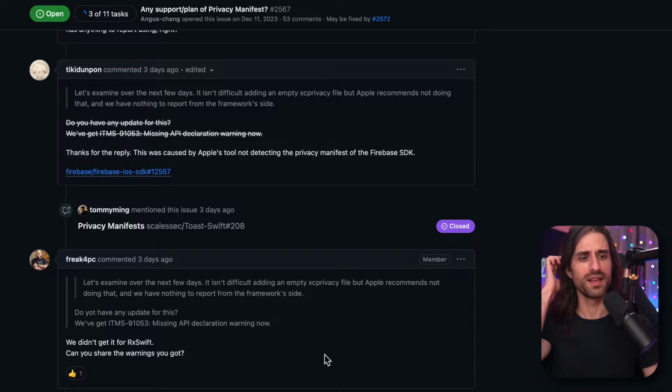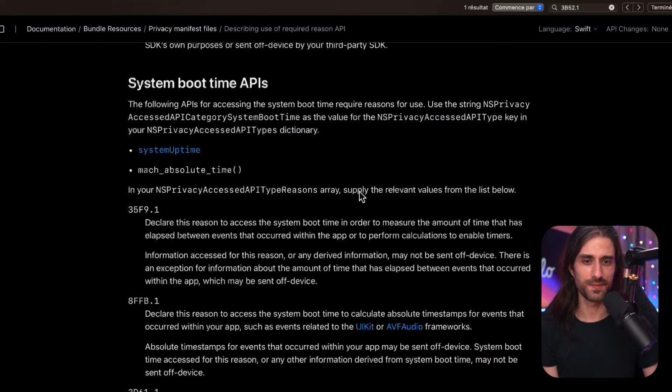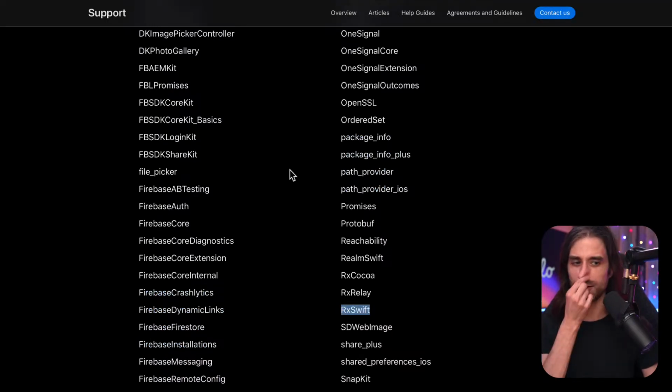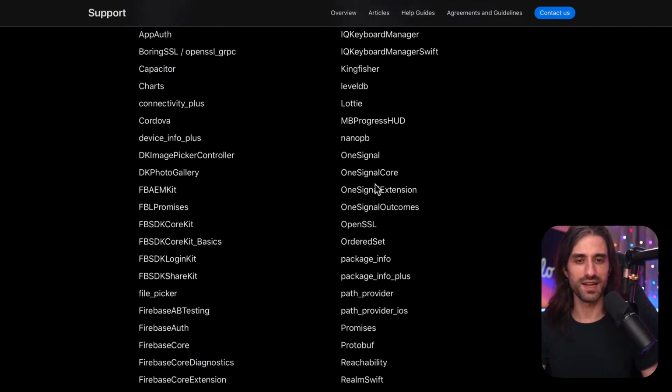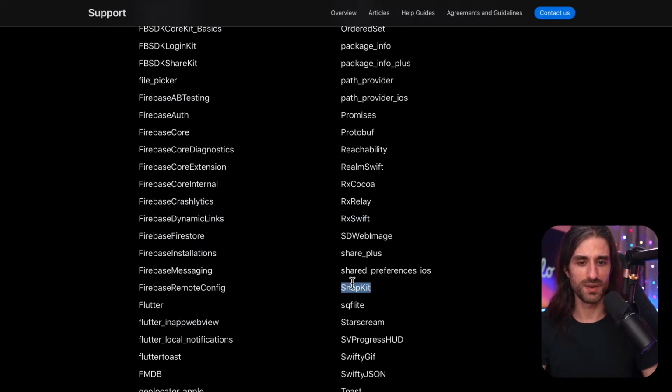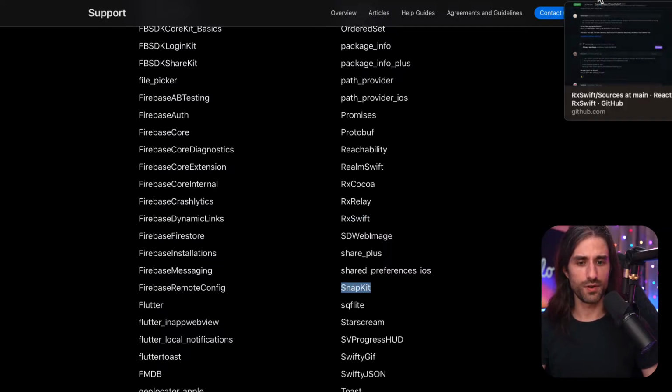And also, this shows that it's pretty sure that the way Apple did it is that they got some statistics on which libraries were the most used, and they were like, okay, we're going to put the top, maybe top 50 or something like that, because Eric Swift doesn't use anything, so it didn't make sense that it would need to have a privacy manifest.